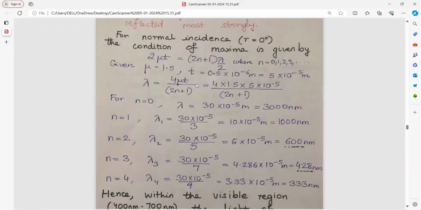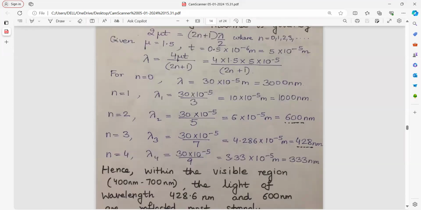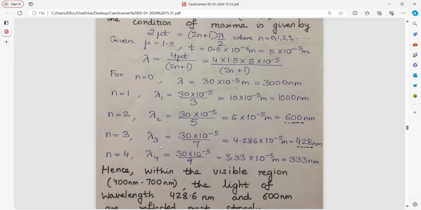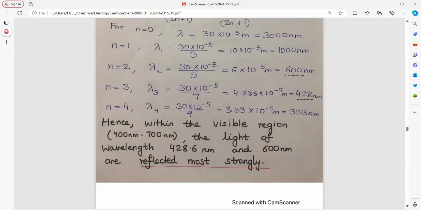And we will put these values here, simple. t also we will change this for n equal to 0, 1, 2, 3, 4. Now we can see from these readings only this value and this value is lying in the visible region, 400 to 700 nanometer. Hence, these two wavelengths will be reflected most strongly.